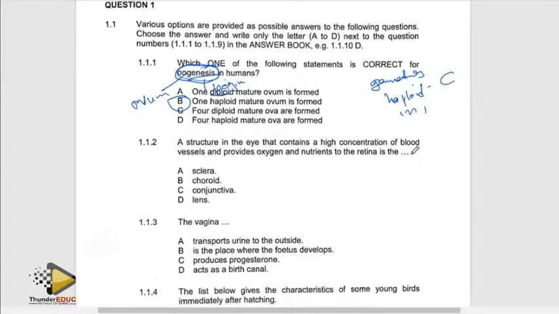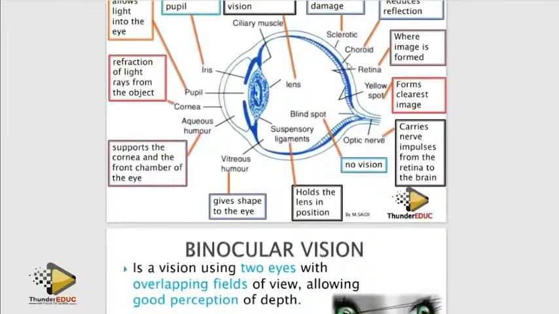Then they are saying the structure in the eye that contains a high concentration of blood vessels and provides oxygen and nutrients to the retina. How do we call that structure? If you look at the structure of the eye, the dark part of the eye, let's go to our book and see exactly what I mean. This part which you see is the choroid.